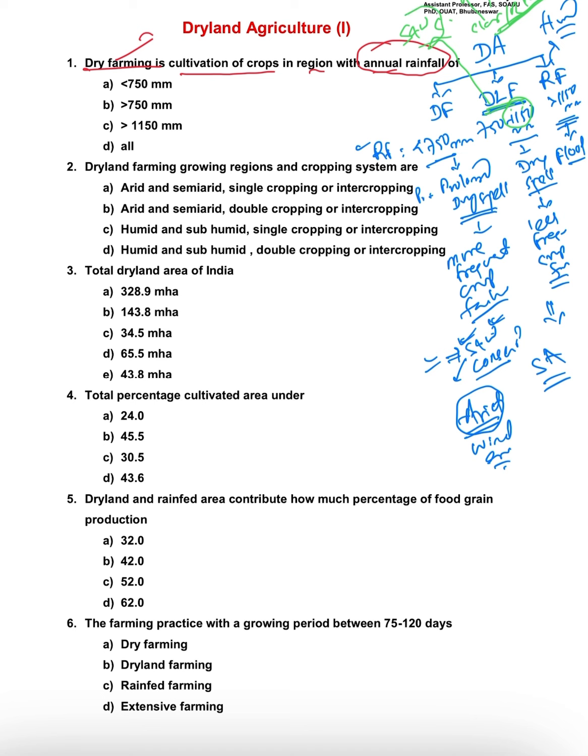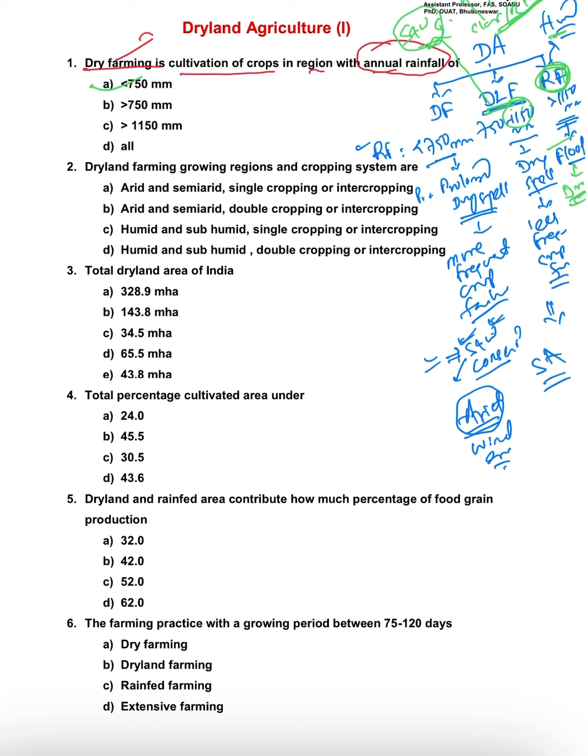So in dryland farming, you should focus on both things: soil and water conservation, as well as drainage management, as in the case of humid, that is rainfed farming. In rainfed farming, the measure is drainage, because of flood water conditions you should go for drainage. Then the answer will be dry farming, basically less than 750 millimeter. This will be the answer.